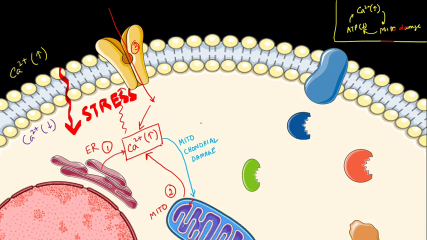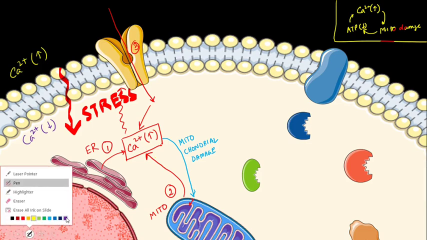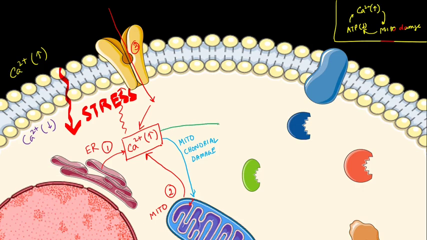Now one consequence of increased calcium is mitochondrial damage. What else happens due to increase in calcium? The other consequence is activation of enzymes. It mainly activates several types of enzymes. First of all, it activates proteases. These proteases cause damage to the proteins of the cell membrane.